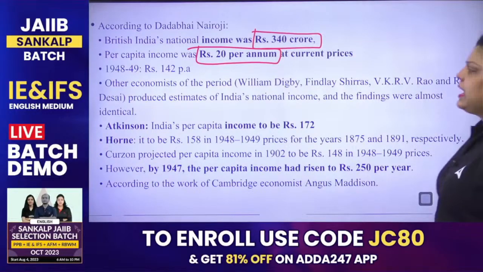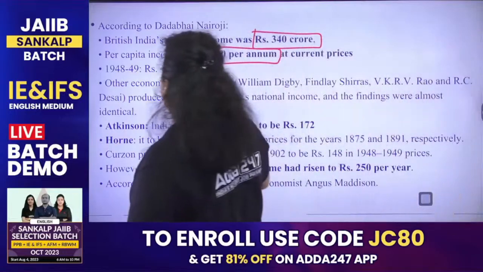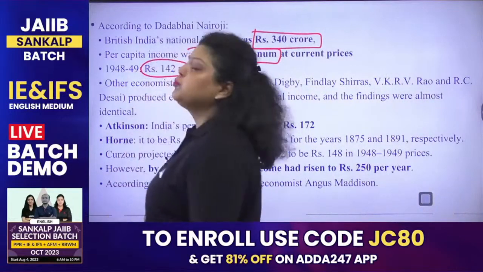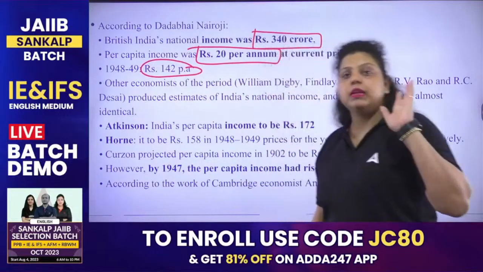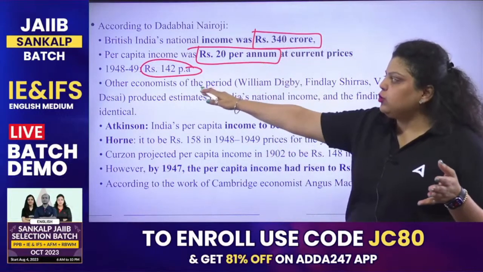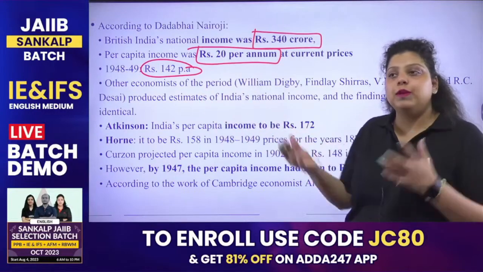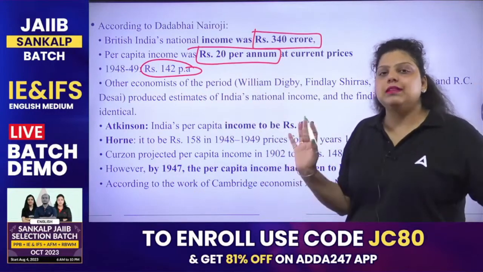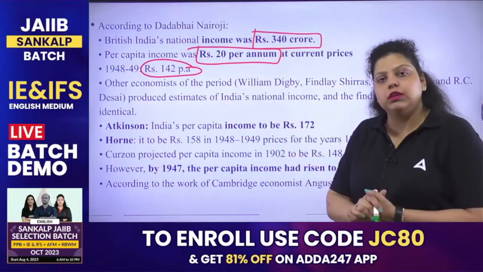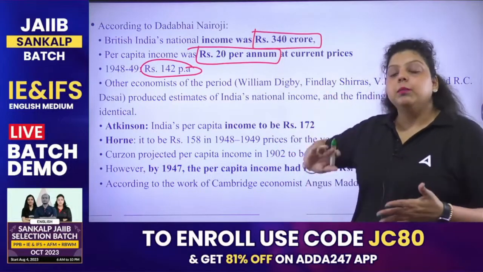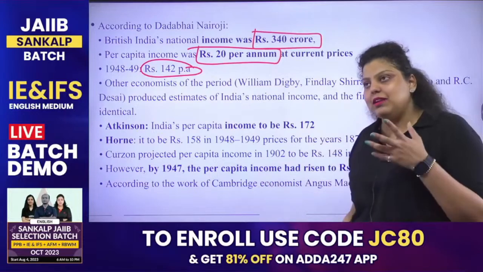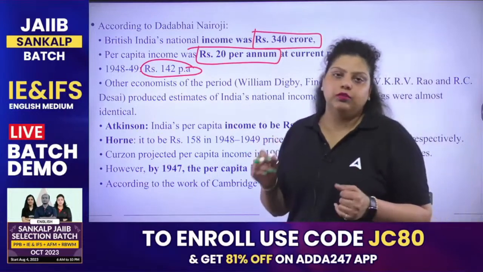After that, in 1948-49, at the time of independence, our per capita income was 142 rupees per annum. So only a 12% increase was seen in the per capita income of the country, but the Britishers increased more than half of their per capita income.